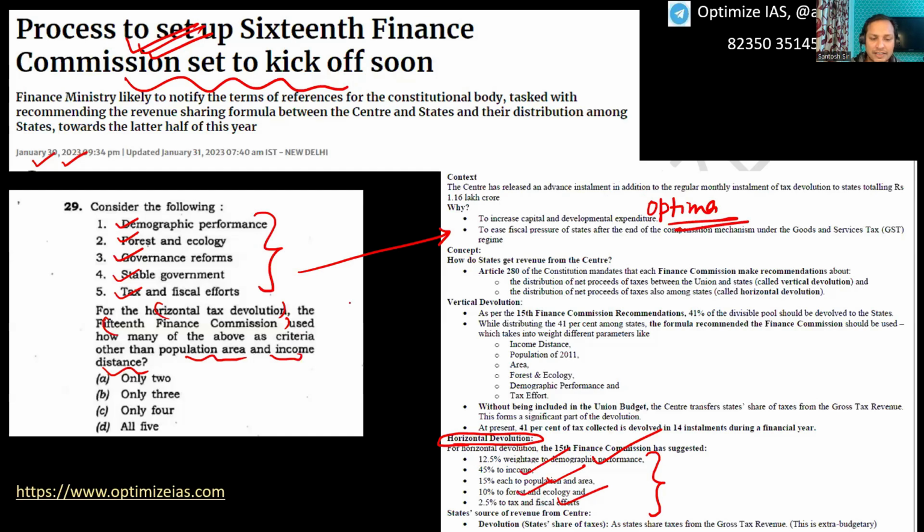You can see here, directly we are getting the question word to word from our Optima notes. And how can we predict this question, guys? How was I able to predict this in my notes?